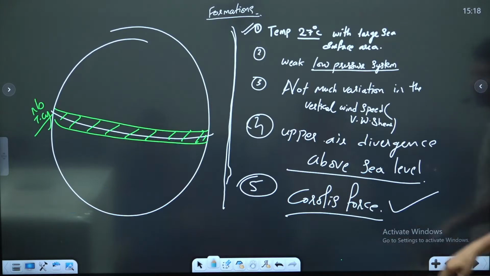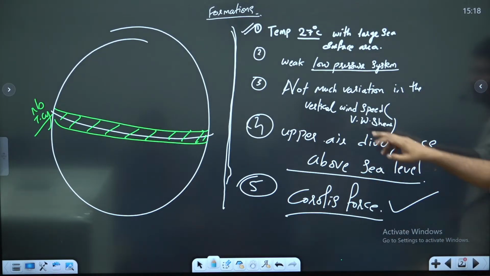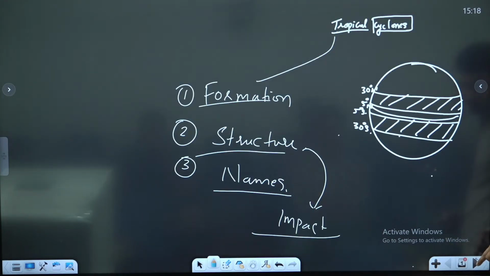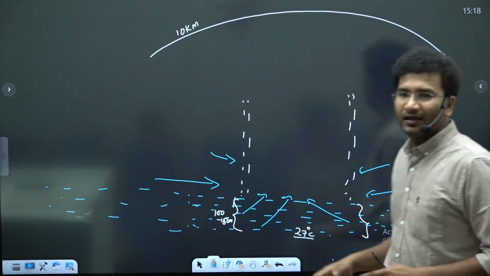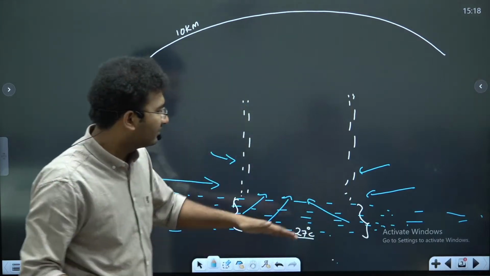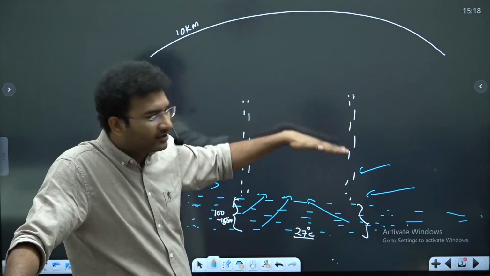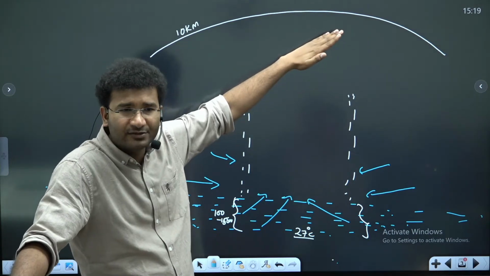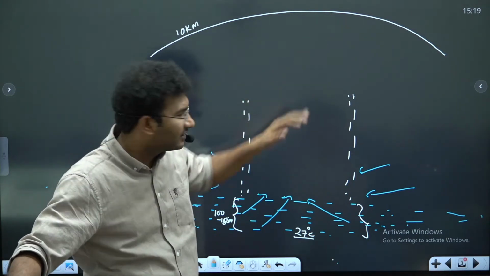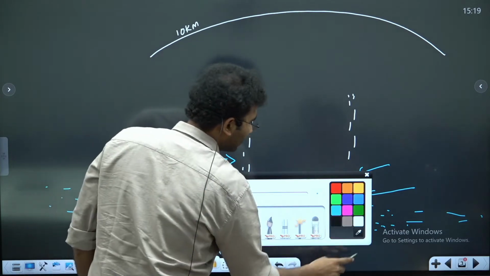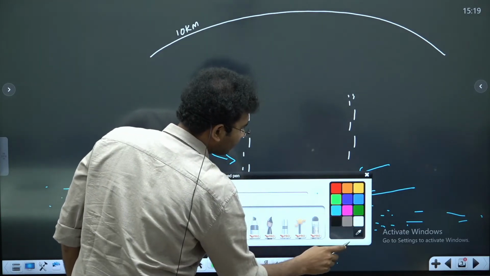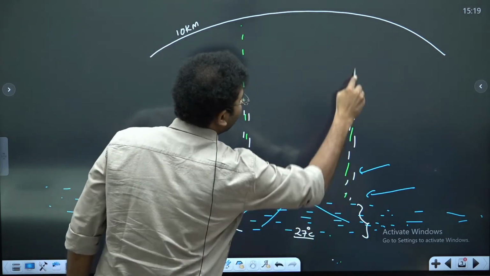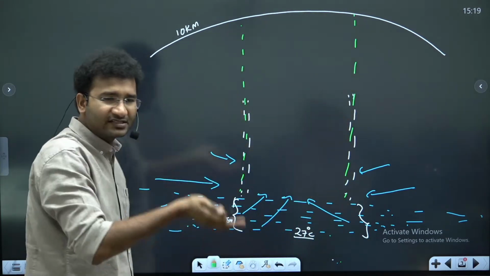Third condition, upper air divergence, not much variation in the vertical wind speed. Now, not much variation in the vertical wind speed, here it means that across the levels, imagine this is 0 kilometers, 1 kilometer, 2 kilometer, 3 kilometer, 4 kilometer, there should not be much variation in the wind speed. At that point of time, what happens is that the rate of evaporation you will get to see little higher. This is how the rate of evaporation will take place. They will start to rise. Every area, there will be rise in the air.